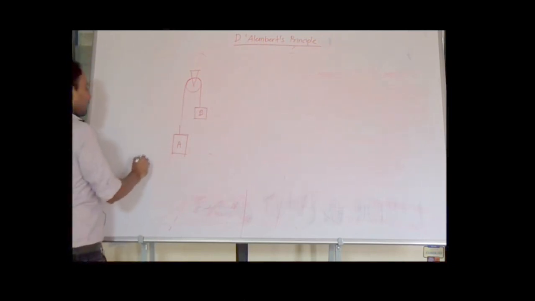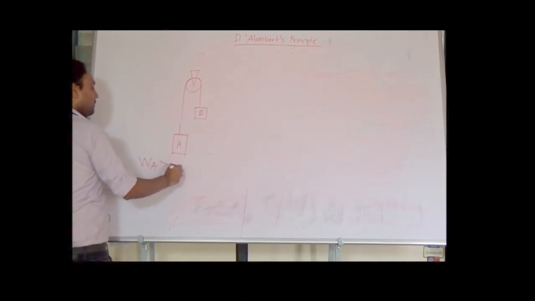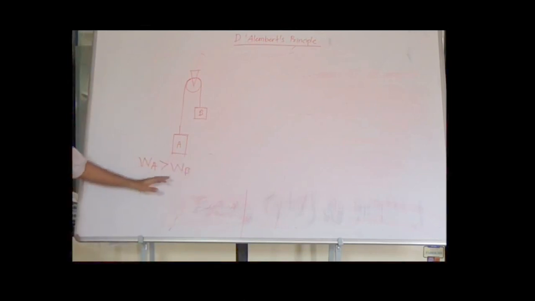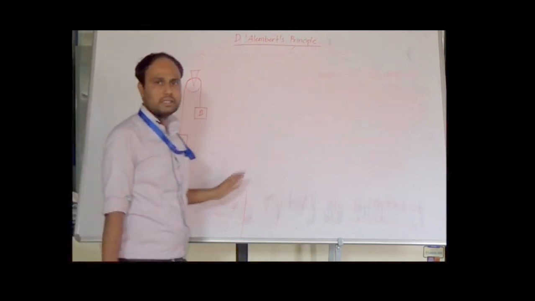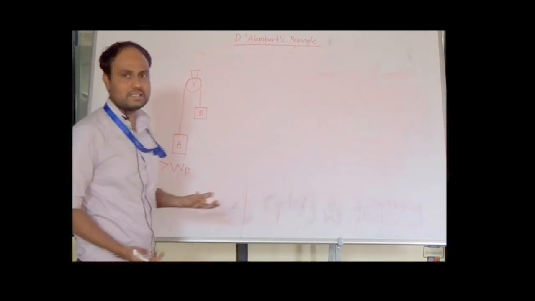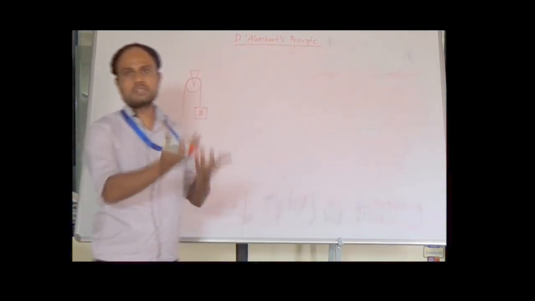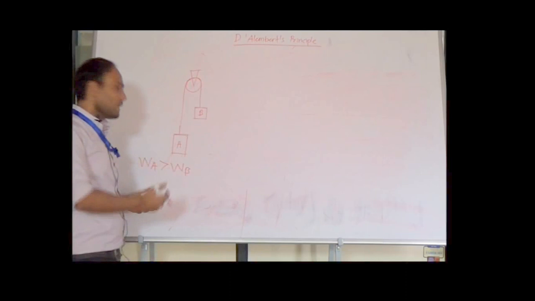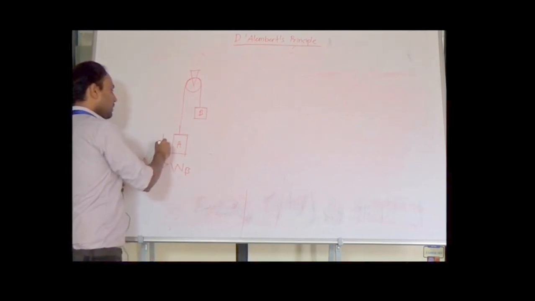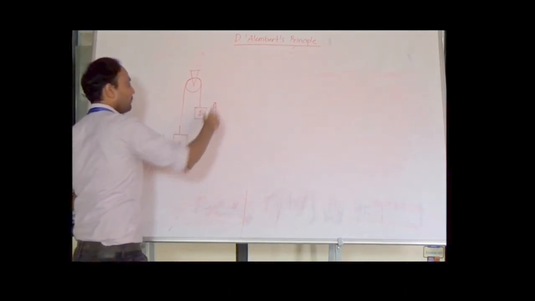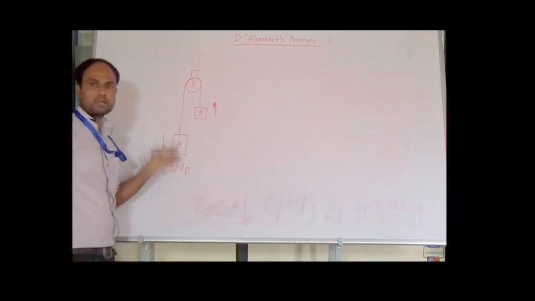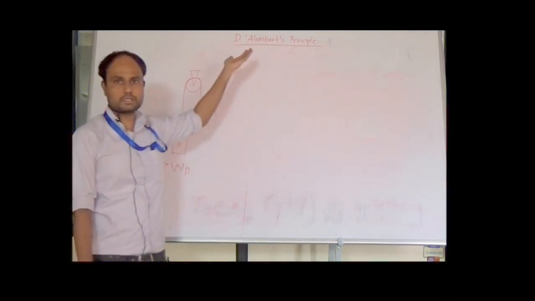Let us consider that weight A is greater than weight B. In this case, suppose we release the system from rest. It will start moving like this: block A will come down and block B will move up. That is, the motion of block A will be downwards and the motion of block B will be upwards.